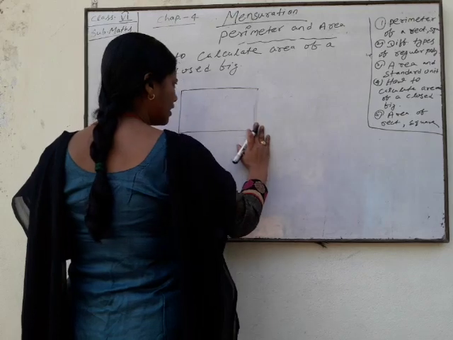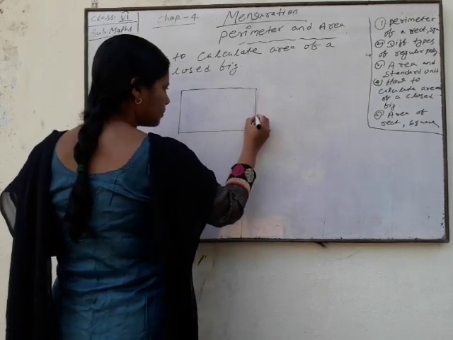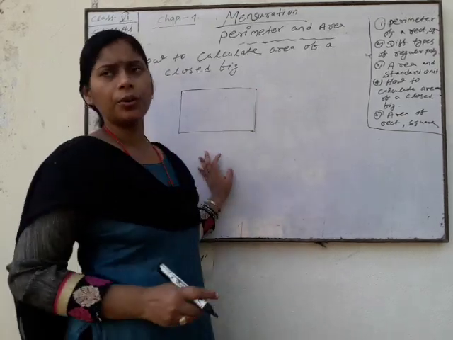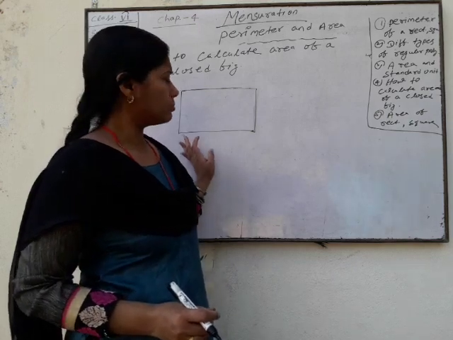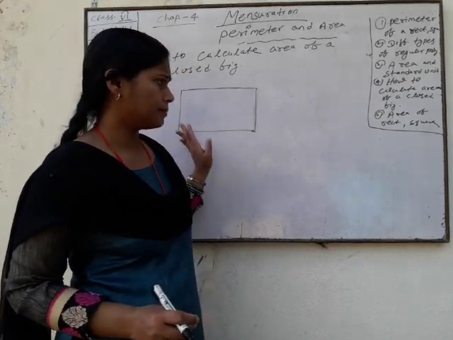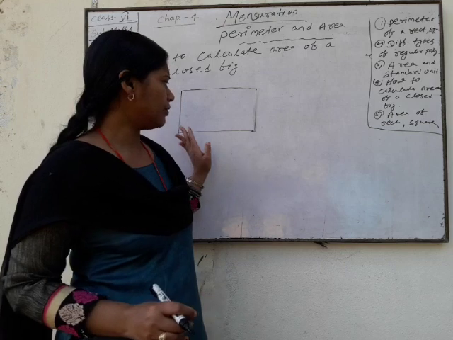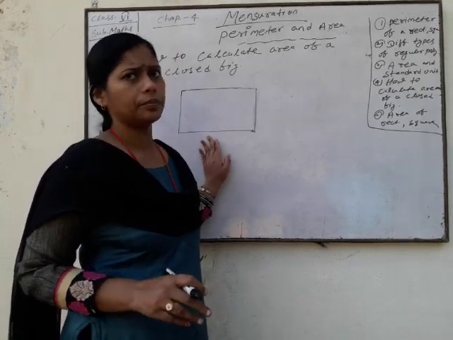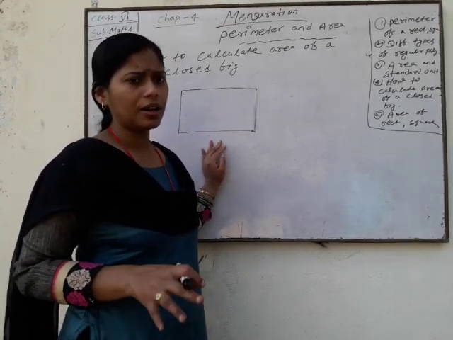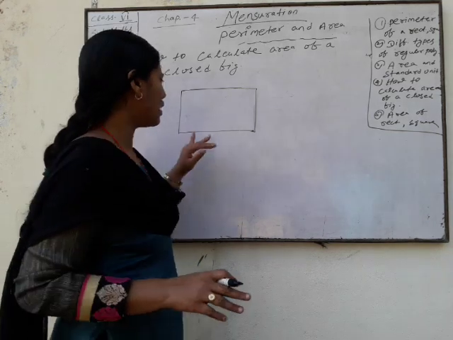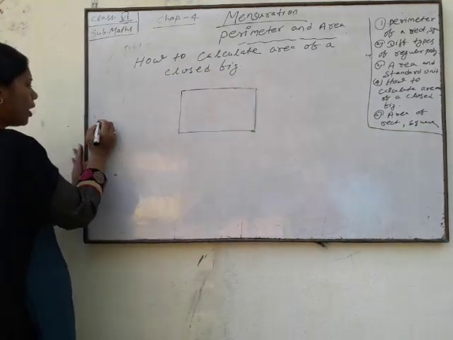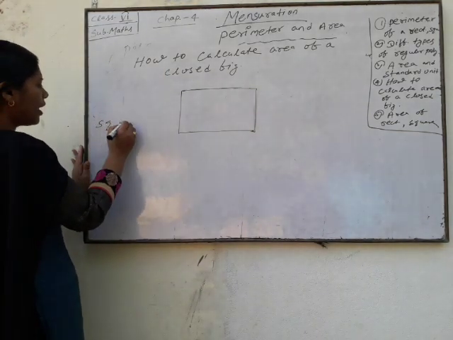And what is your standard unit of area? Standard unit of area means what? If your length of side is given, suppose in centimeter, or meter, or millimeter, the standard unit of area is square unit.